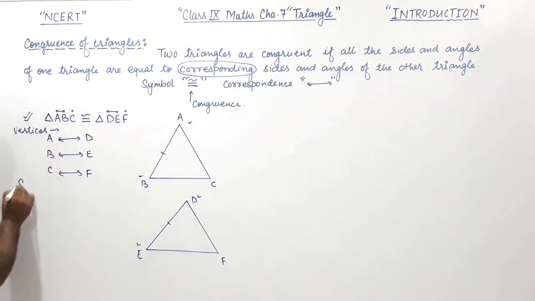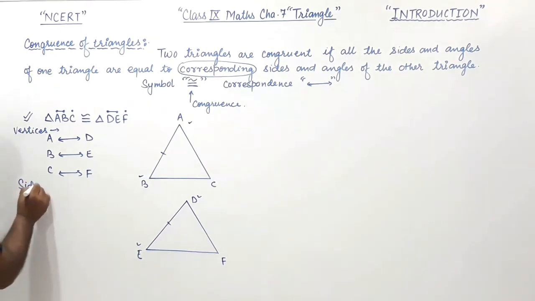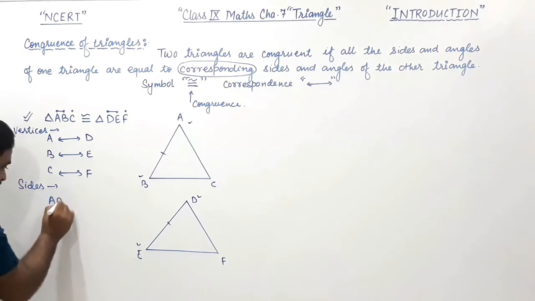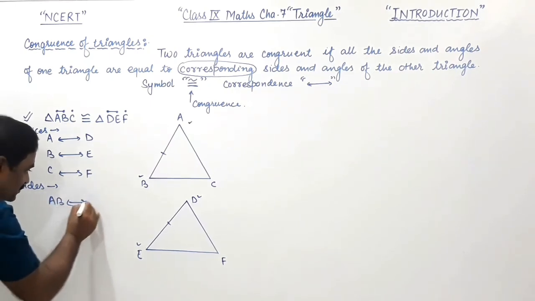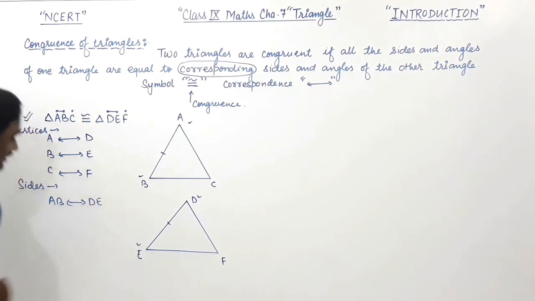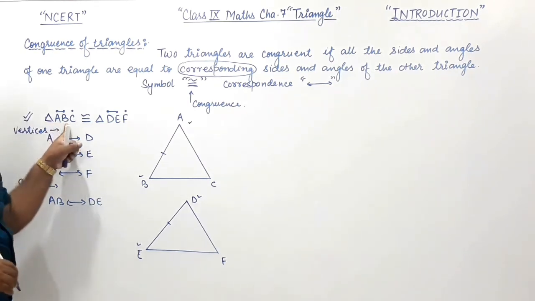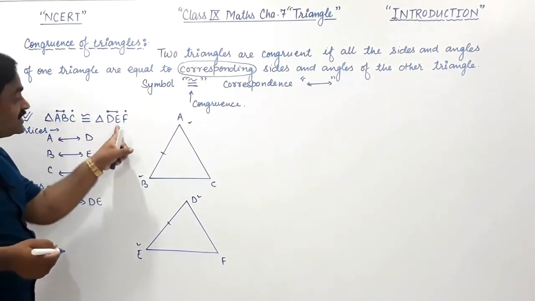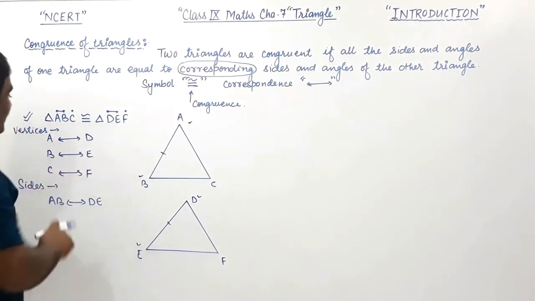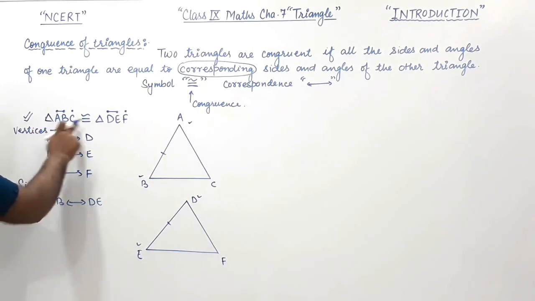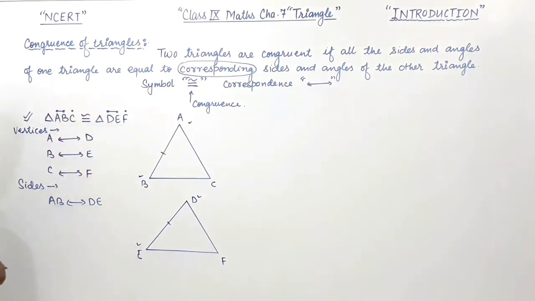Now we are going to see the corresponding sides. Side AB is correspondence to side DE. First and second letter of first triangle, then first and second letter of the second triangle. So we get AB is correspondence to DE.